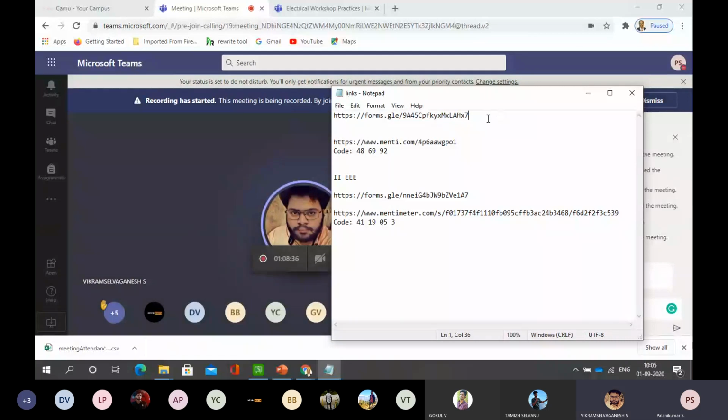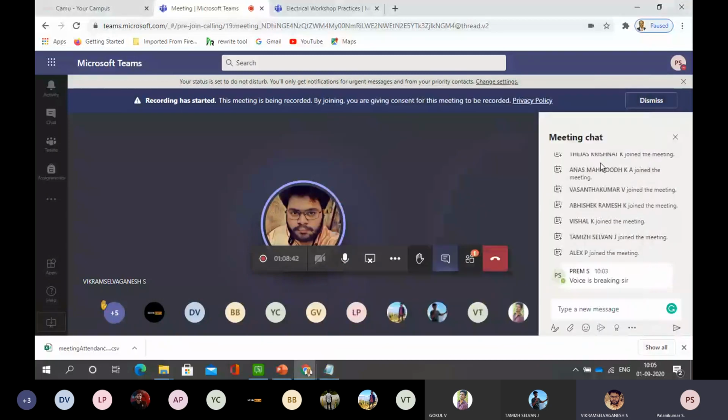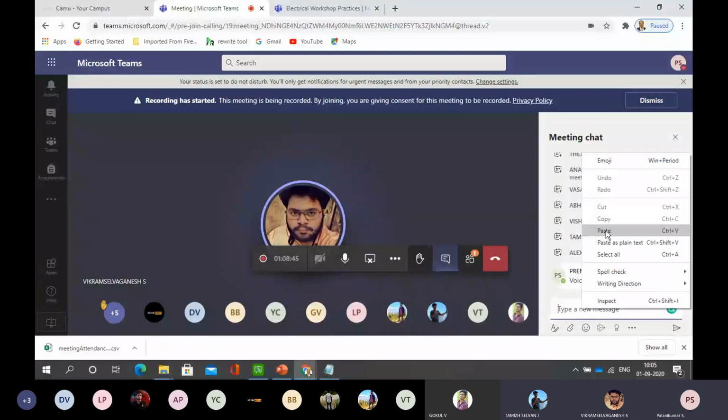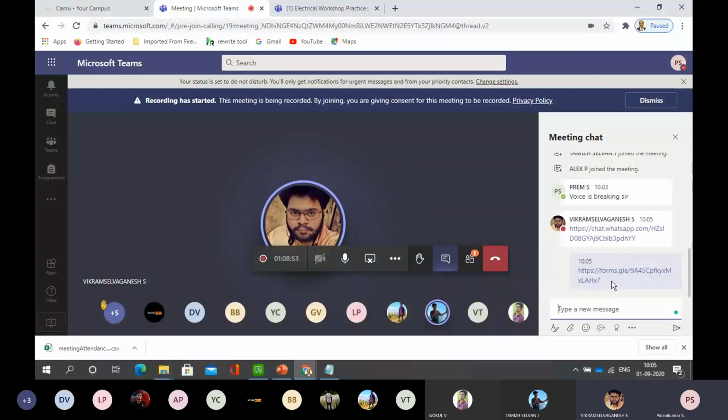Still, if you are not able to get that, I have given one form. You can submit your details in that, and we will try to add you. Okay, sir. Through that only we already started sending. I sent through the chat box to Vikram Selva Ganesh also, he has given the WhatsApp group link. If you click that link, you can straight away accept and join. Okay, sir. Thank you, sir.